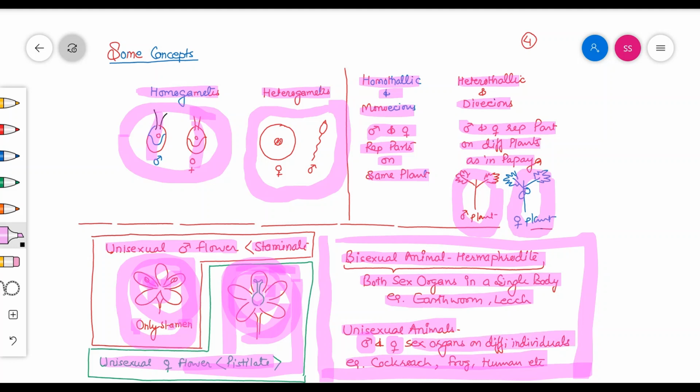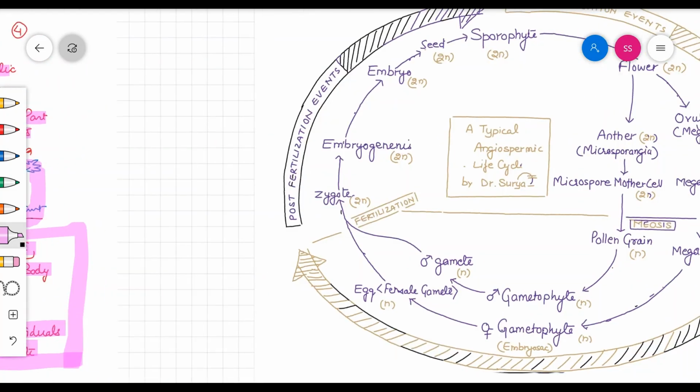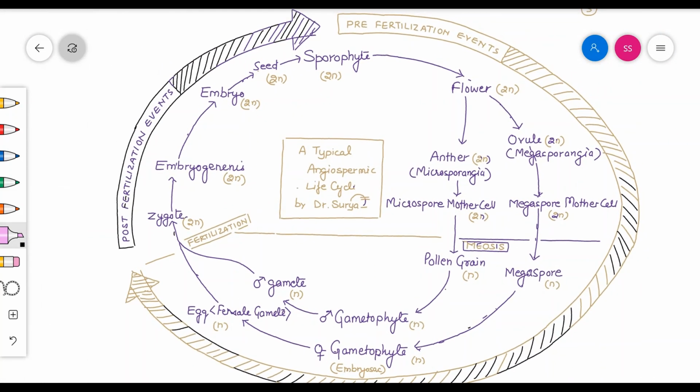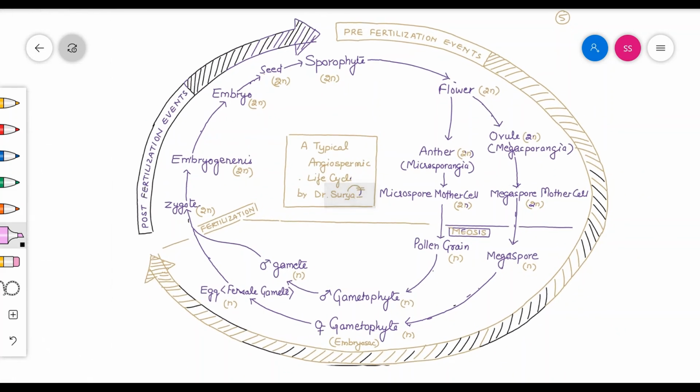Those are some of the basic concepts. And now we will discuss sexual reproduction in plants. As given in your book, the whole sexual reproductive process in a plant can be divided into three parts. That is pre-fertilization event, which involves a very lengthy portion, second one is fertilization, and third one is post-fertilization event. If you remember this diagram, it will also be helpful in your second chapter, that is sexual reproduction in flowering plants. Now we will discuss the diagram.